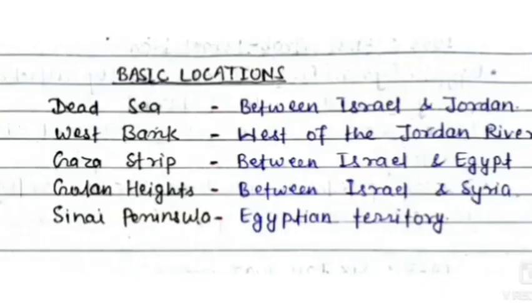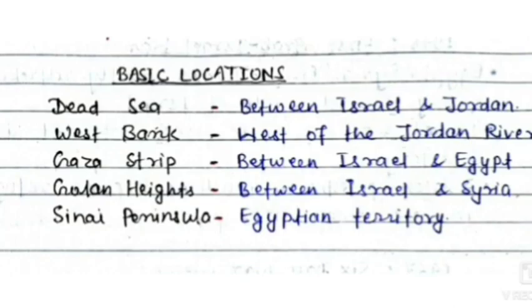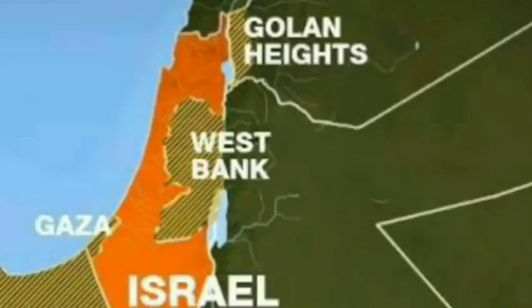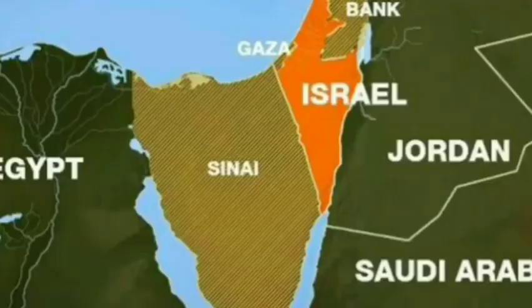The third one is Gaza Strip. This is a small and thin strip which is a territory of Palestine but currently being controlled by Egypt. So this is an area which is located between Israel and Egypt. And Golan Heights, it is a disputed territory between Syria and Israel. And the Sinai Peninsula, it is nothing but an Egyptian territory.